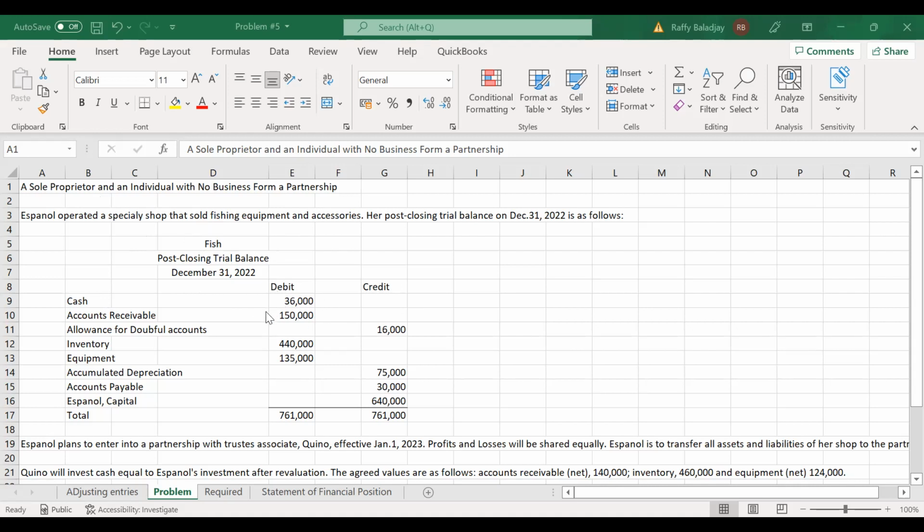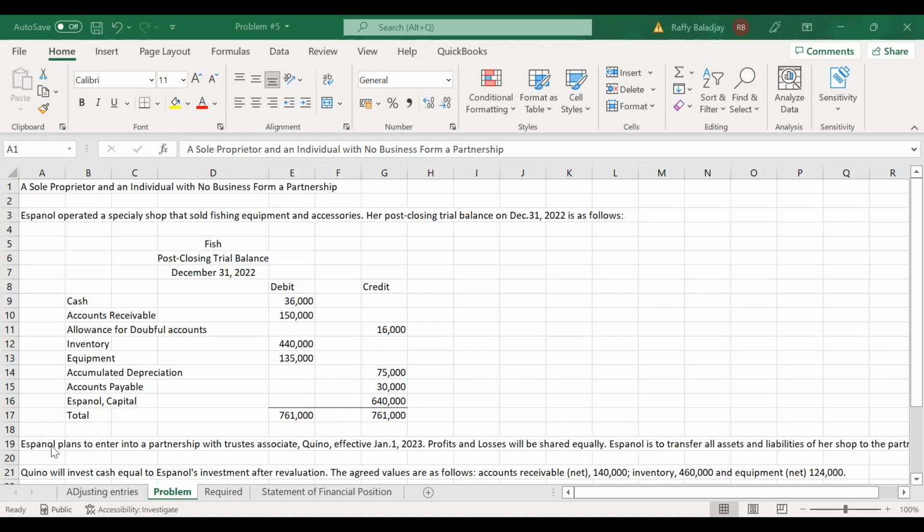The accounts receivable is 150. Allowance for doubtful accounts related to receivable 16,000. Inventory is 440,000. Equipment 135,000. Accumulated depreciation 75,000. Accounts payable is 30,000. The capital of Hispanol is 640,000. Then you will have a total of 760,000.